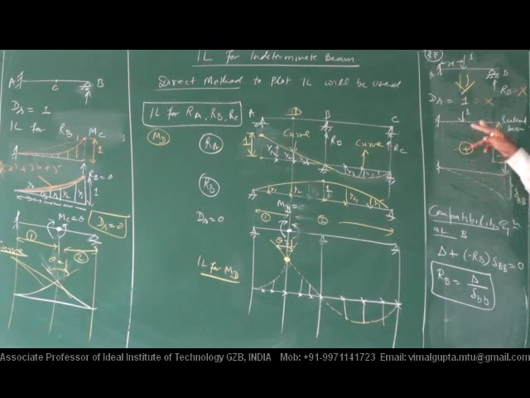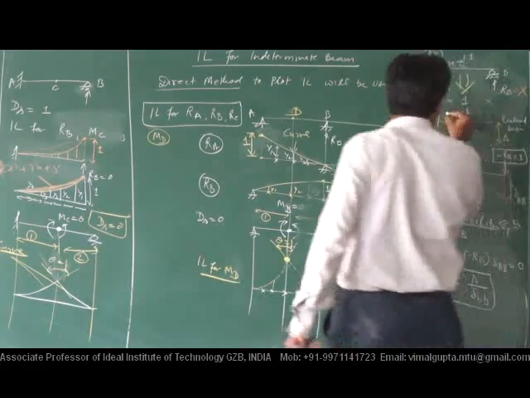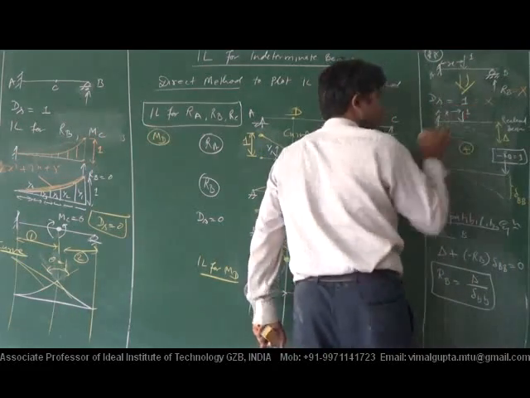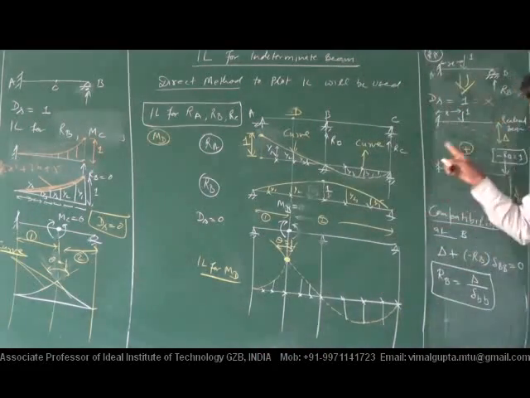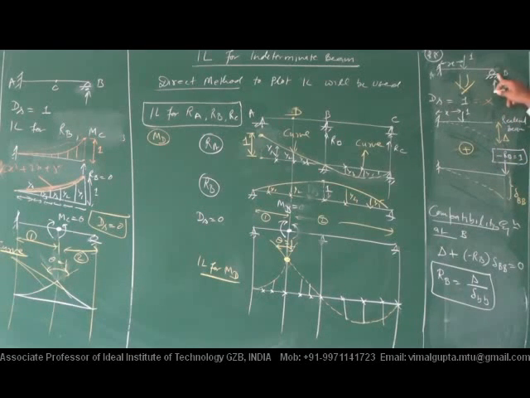So applying Maxwell's reciprocal theorem, unit load is acting here, at an x distance from A, and we are getting the displacement at point B in this question.